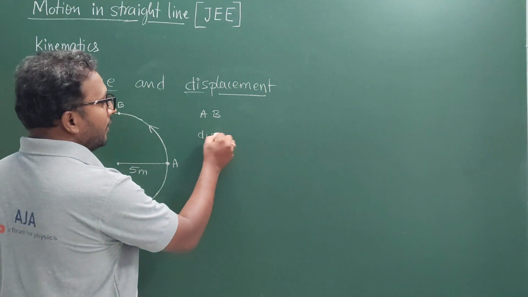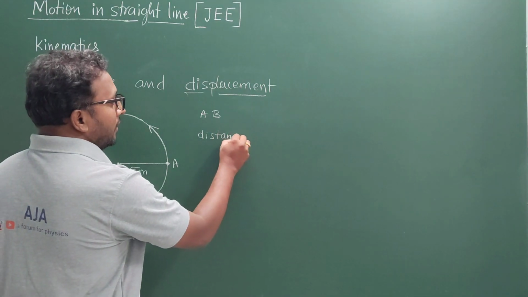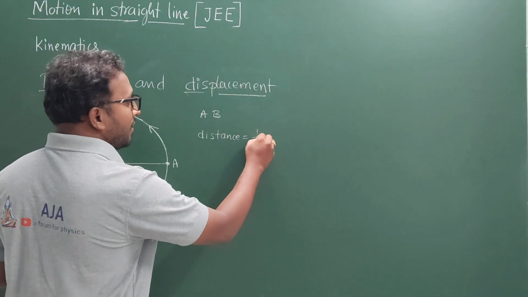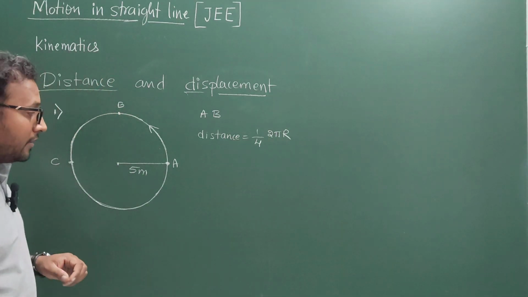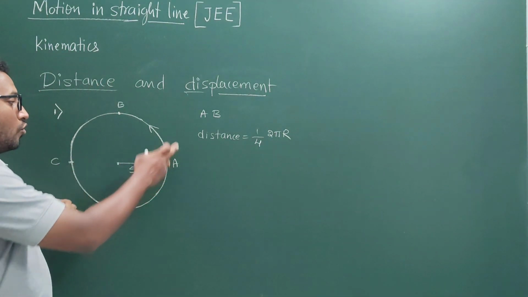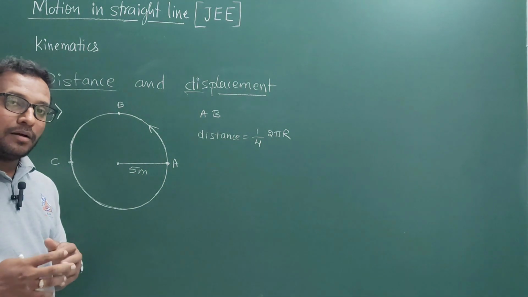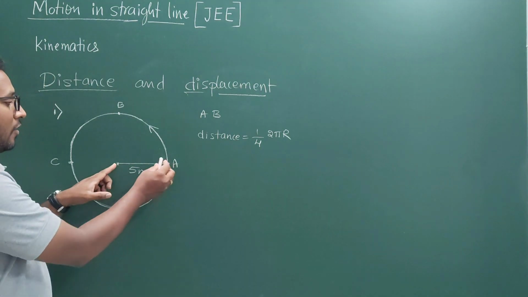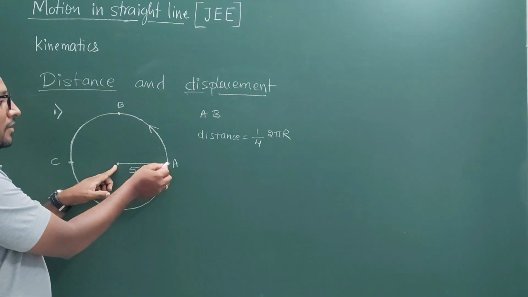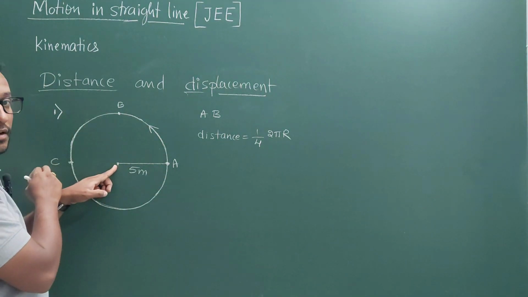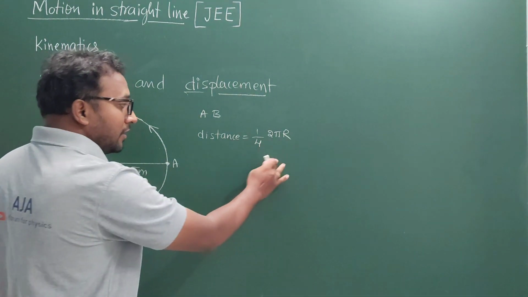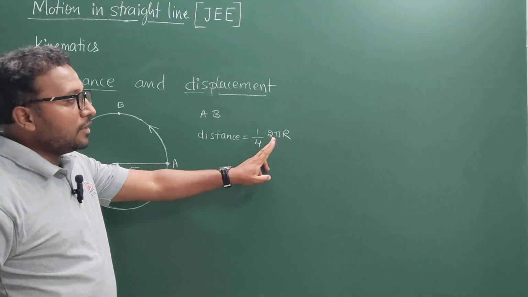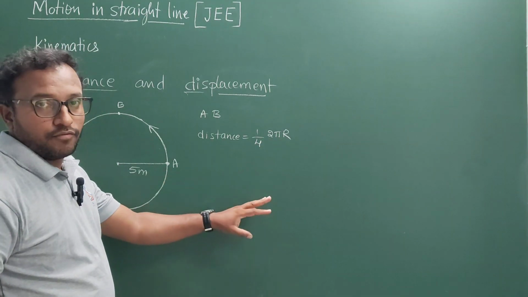Distance covered by the body is nothing but one fourth of 2 pi r, where r is the radius. 2 pi r is nothing but the complete circumference. And when the body is going from A to B, this is just a quarter of the full circle. So quarter means 1 by 4, which means the distance is going to be 2 pi r divided by 4.